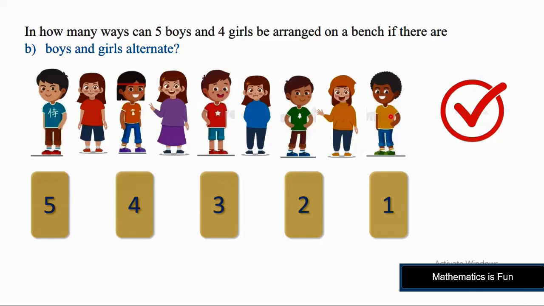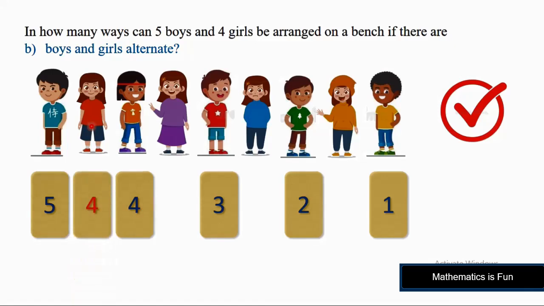Now let's move towards the selection of the girls. For the first girl at the second place, we have 4 choices out of these 4 girls.